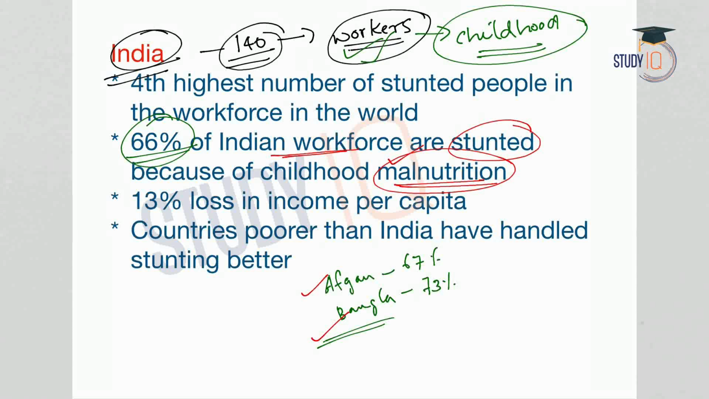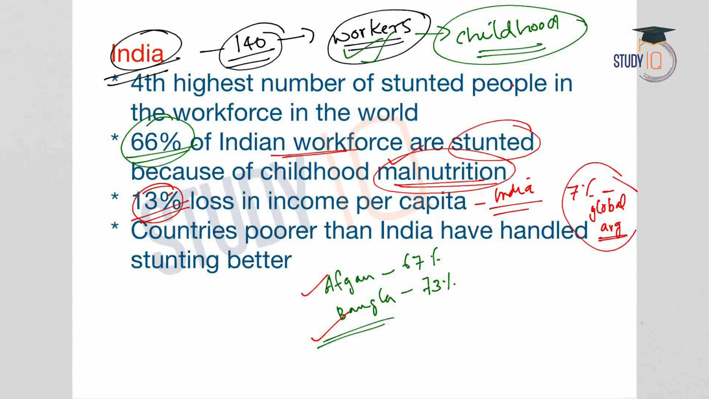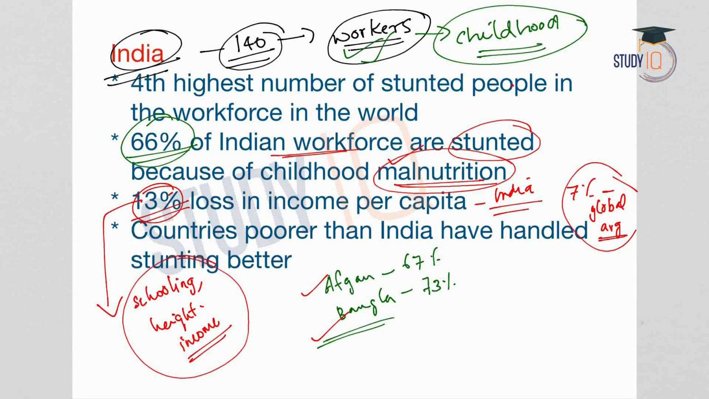And because of this stunting, there is 13% loss in income per capita. 13% of loss in the per capita income is estimated in India, whereas the global average is 7%. So we are above the global average. And how is this loss calculated? The loss is calculated based on various factors like impact of stunting on schooling, cognitive ability, height, and also the influence of these factors on individual's income. So based on all these factors, the analysis is done, and according to the analysis, there is a 13% loss in the income per capita due to stunting.